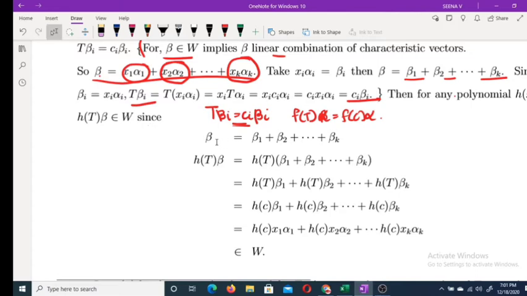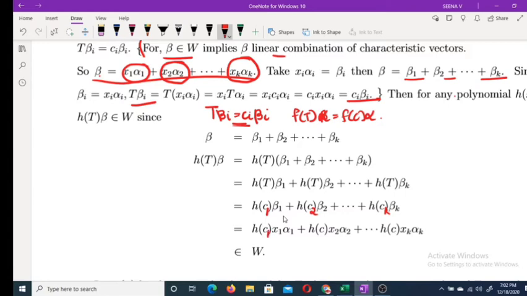Why? How? Beta you can write as beta 1 plus beta 2 plus etc. plus beta k. H of T beta you can write as h of T into beta 1 plus beta 2 plus etc. plus beta k, and that is h of T beta 1 plus h of T beta 2 plus etc. plus h of T beta k. Applying this result, h of T beta 1 is h of c1 beta 1, h of T beta 2 is h of c2 beta 2, etc., h of ck beta k.